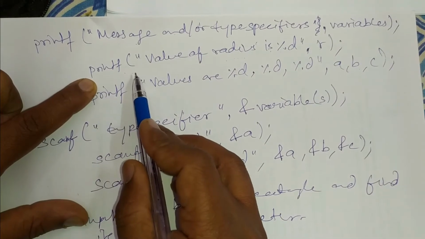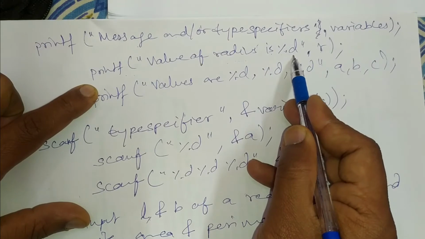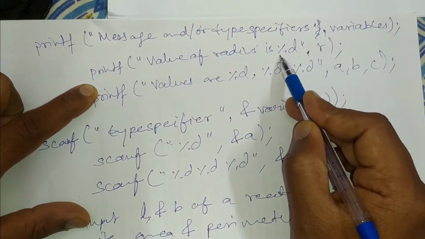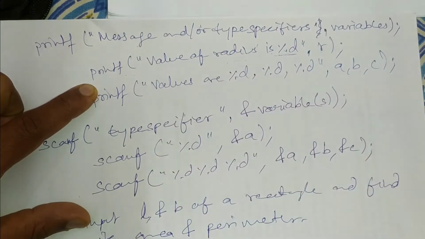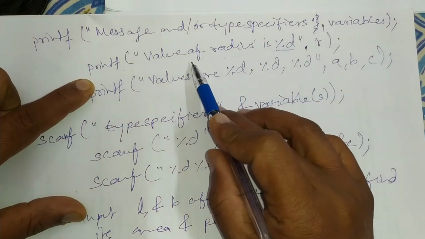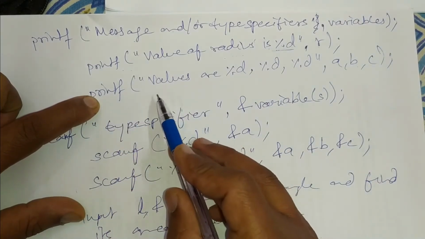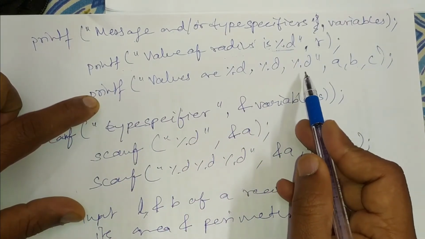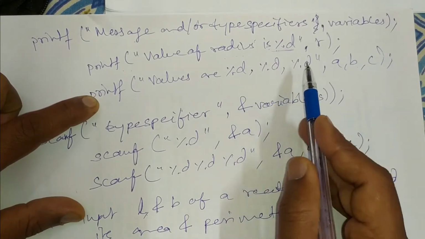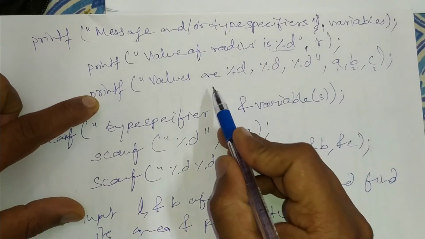Now a printf example is here. Value of radius is %d, comma r. So the value of this particular r will come in place of this type specifier. The message displayed will be: if the r value is 5, it will print value of radius is 5. Now the second example: values are %d, %d, %d. Whatever values are there in a, b, c will be placed here respectively. So if they are 1, 2, 3, the output should be values are 1, 2 and 3.